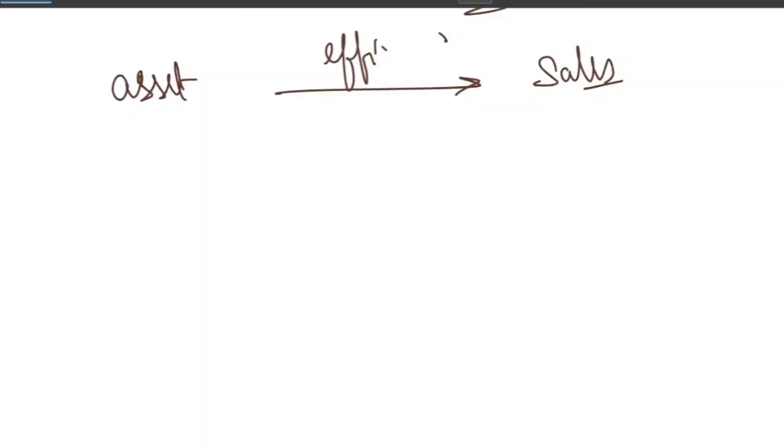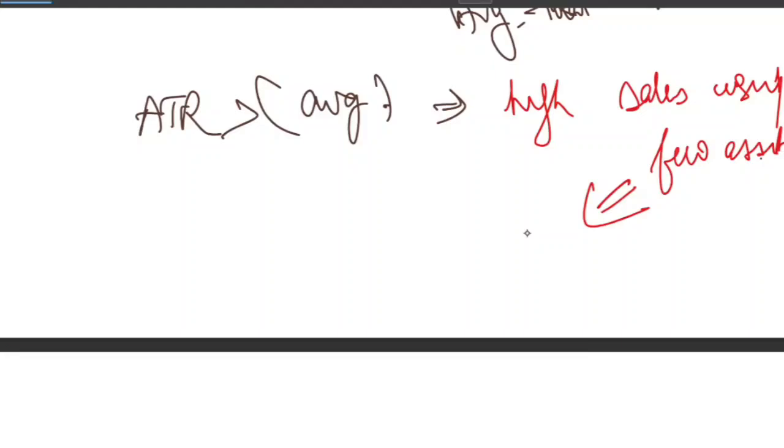Now, this ratio is much higher than the industry average. What does it mean? Let me explain. Suppose our asset turnover ratio is much higher than the average of the industry. It means the company is generating very high sale using very few assets. High sale is being generated using few assets, right? At first this may sound amazing, but when the ratio becomes too high, it usually signals over trading. At first the company is getting high sale using few assets. That is what it means.